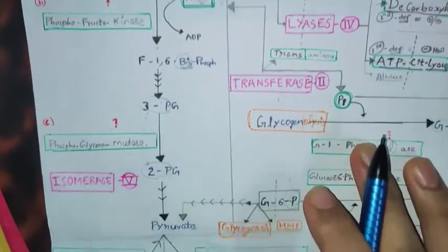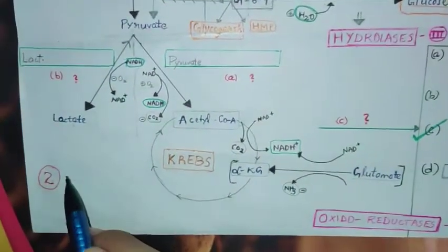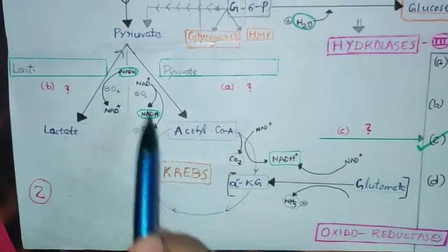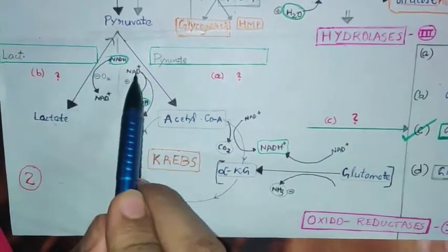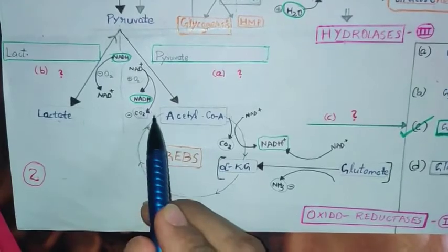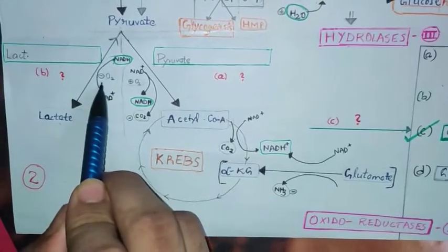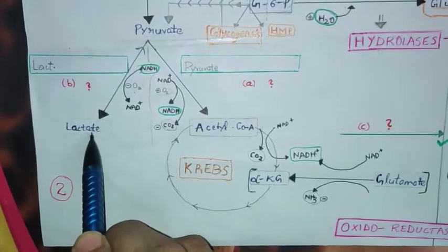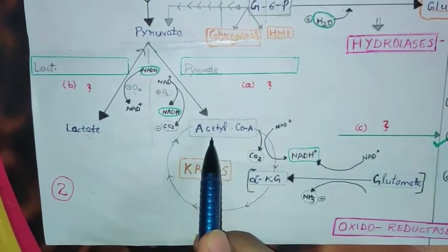Okay. Now coming to the second problem. In the second problem, you can see this formed pyruvate is converting into lactate and acetyl CoA. This reaction is called the link reaction. We can see here NAD is converted into NADH and carbon dioxide is released. Oxidative decarboxylation. Okay. In the absence of oxygen, it is converted into lactic acid, which is anaerobic respiration. In aerobic respiration, in the presence of oxygen, pyruvate is converted into acetyl CoA.